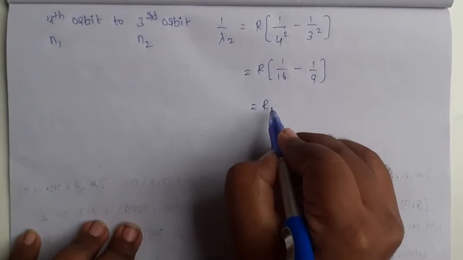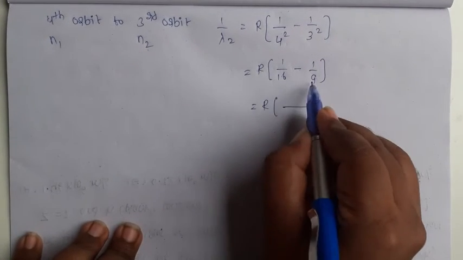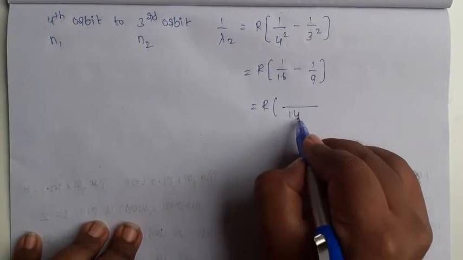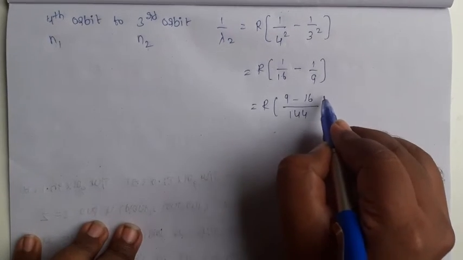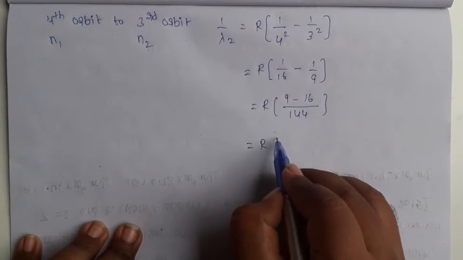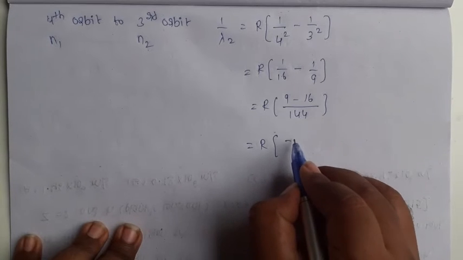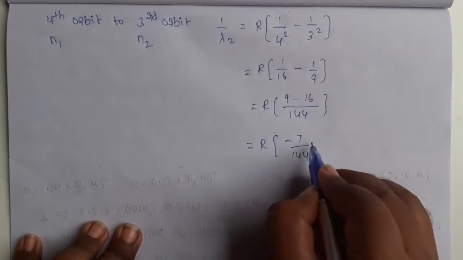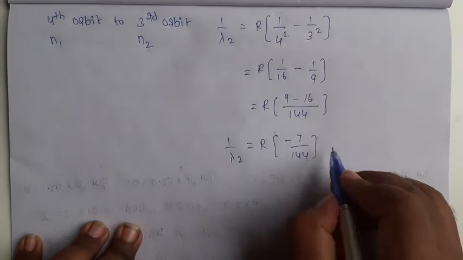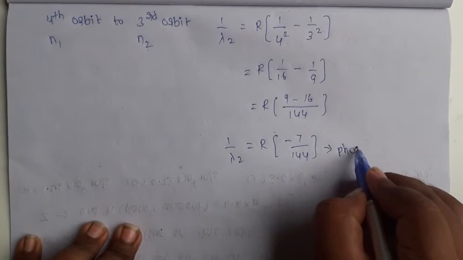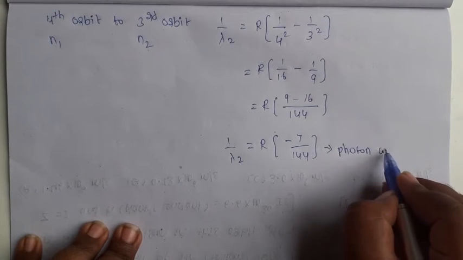Here the LCM of 16 and 9 is 144, and the numerator is 9 minus 16. So R into minus 7 by 144. So 1 by lambda 2 is also called the photon wavelength.